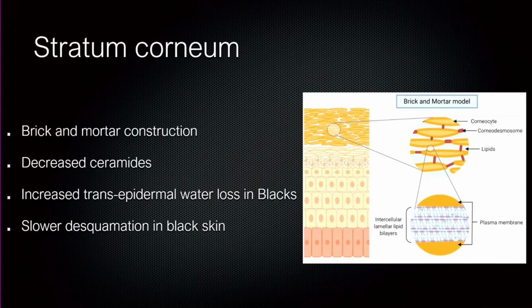We also have to look at the structure of the stratum corneum. It's got the brick and mortar structure. So the bricks are the corneocytes and the mortar is the lipids which hold it together, including fatty acids and ceramides. And in studies, they found that the ceramides are less in those who have black skin. And there's also increased transepidermal water loss in blacks. And they found that there was slower desquamation in those who have black skin.